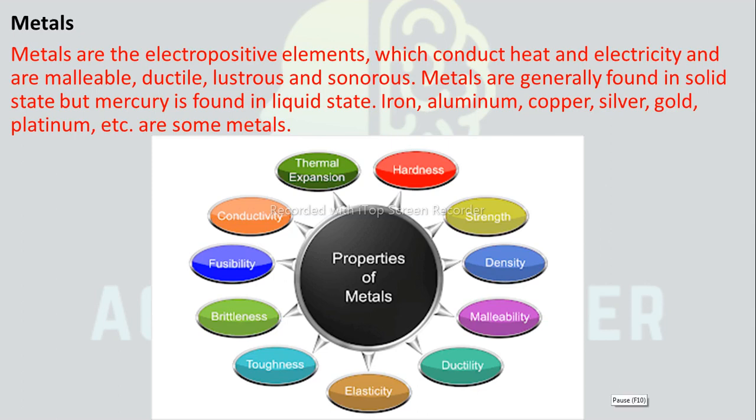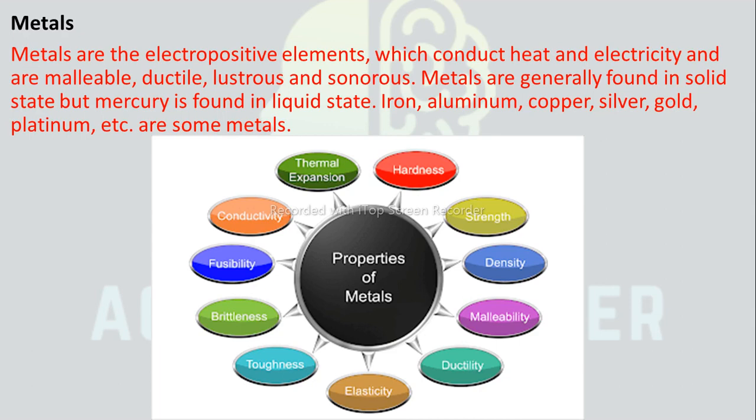We know that there are 118 elements discovered so far. Many of them are found in nature, whereas some of them have been made by artificial methods and are called synthetic elements. Based on their physical and chemical properties, they have been mainly classified into two categories called metals and nonmetals. More than 80% are metals, the rest are nonmetals, and very few are metalloids. Most of the metals occur in the form of compounds, whereas very few like gold, silver, and platinum are present in free form. Now we are going to discuss metals and nonmetals one by one.